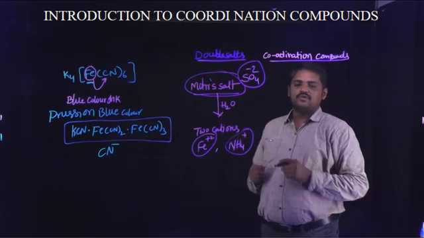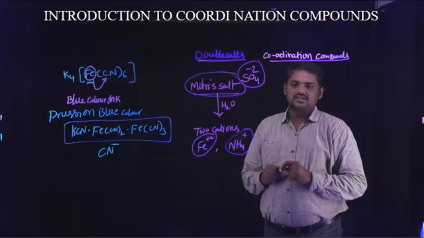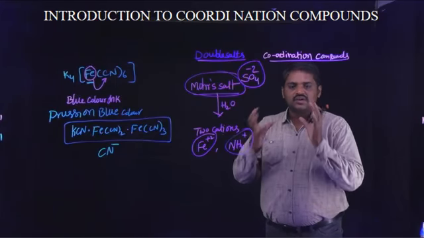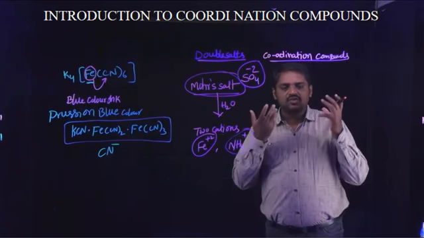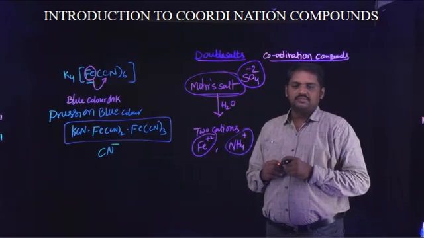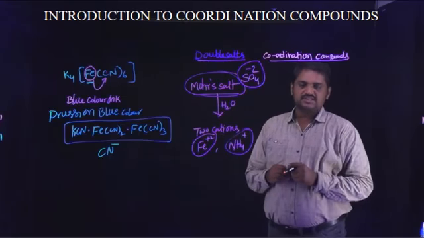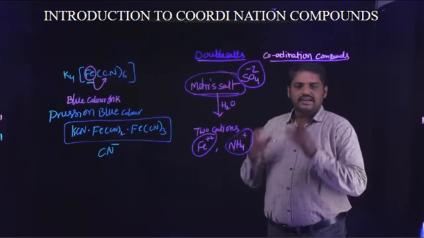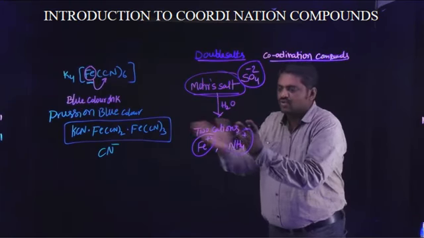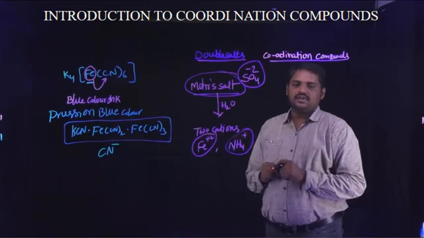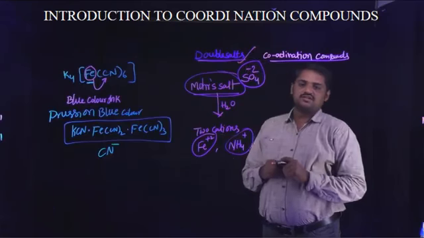This type of compound is known as a double salt. A double salt is also a coordination compound, but it exhibits a special character: when the salt reacts with water, it dissociates into two types of cations.